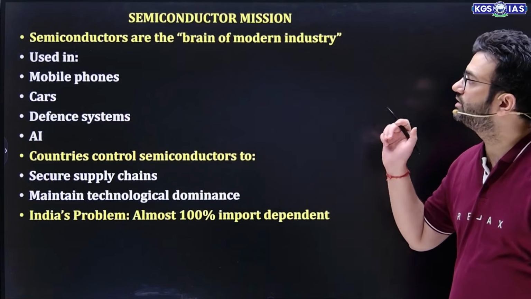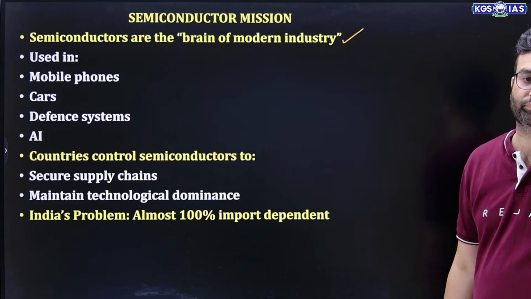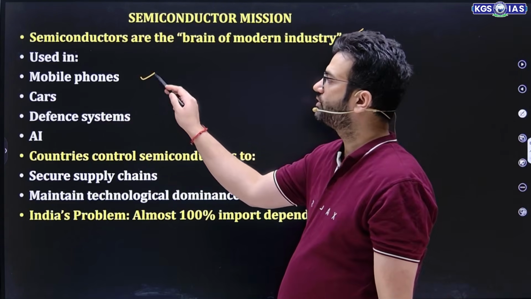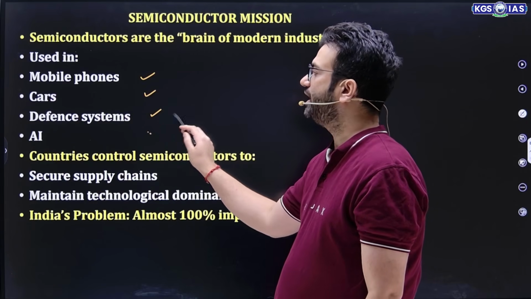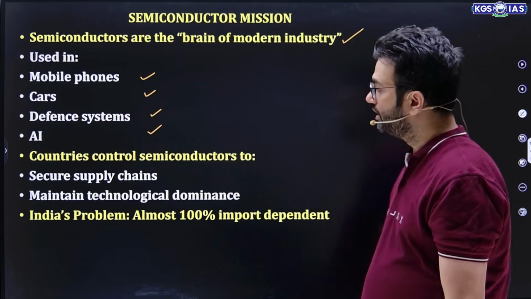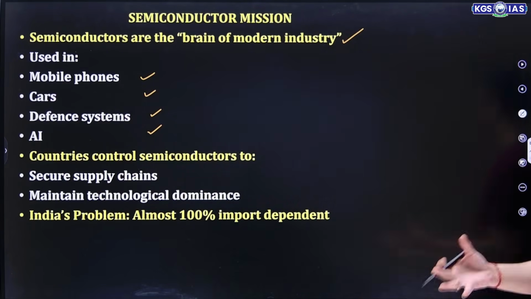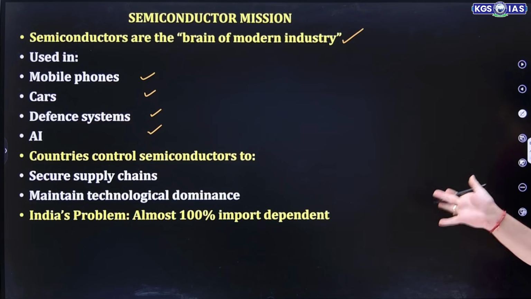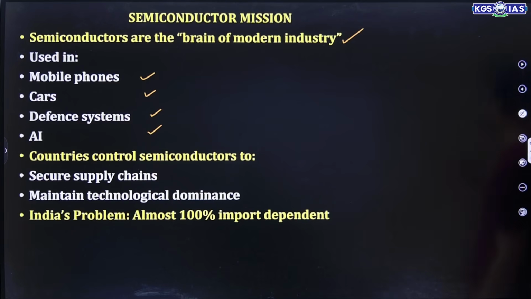That's why semiconductors are the brain of modern industry. They are considered the brain of modern industry, useful in mobile phones, cars, defense systems, and in artificial intelligence. Countries control semiconductors to secure their supply chain and maintain technological dominance. Now see the problem. India, almost 100% of our import dependency is on semiconductors from other countries.